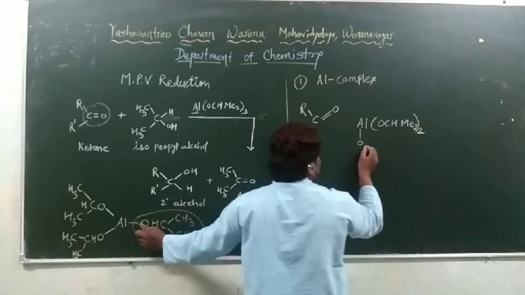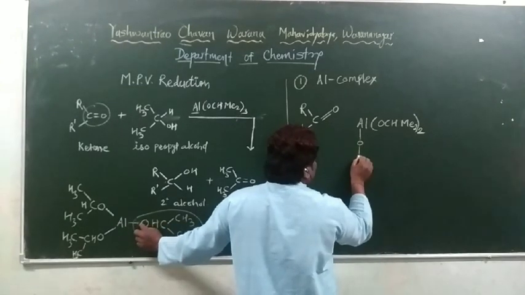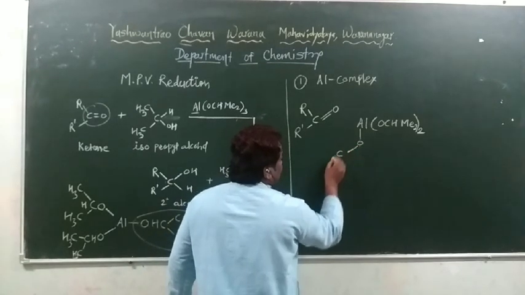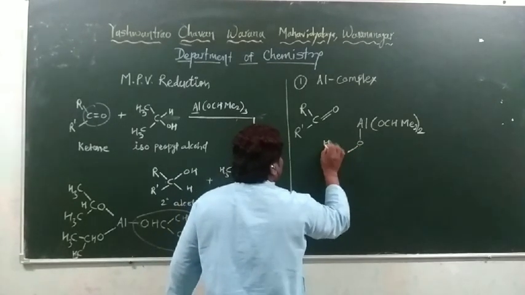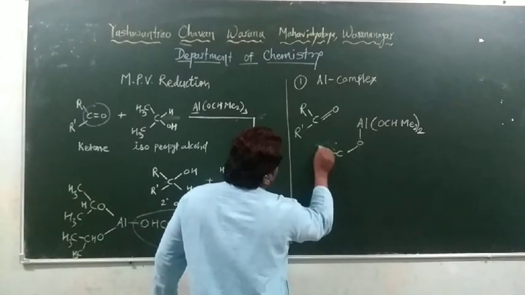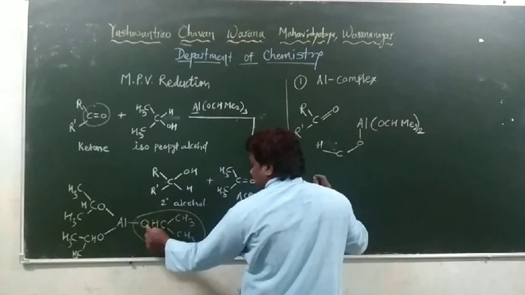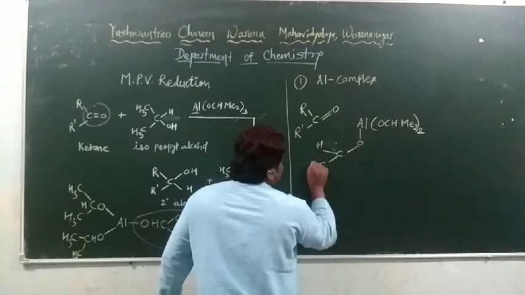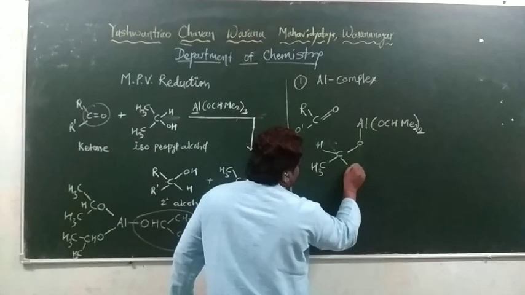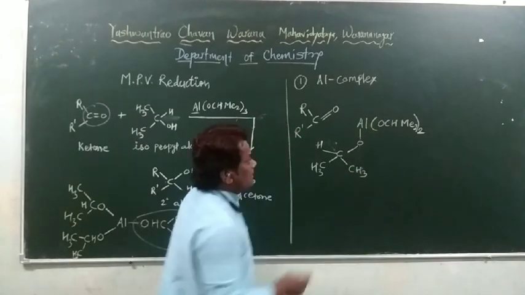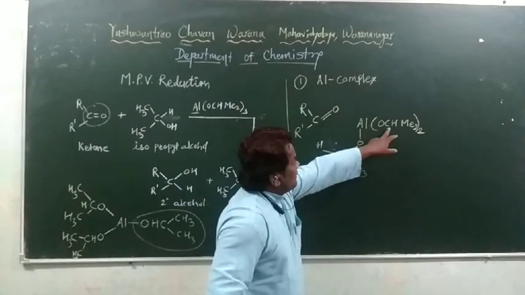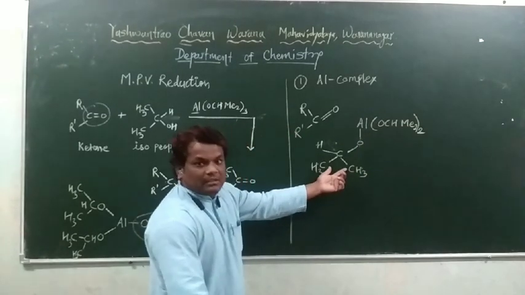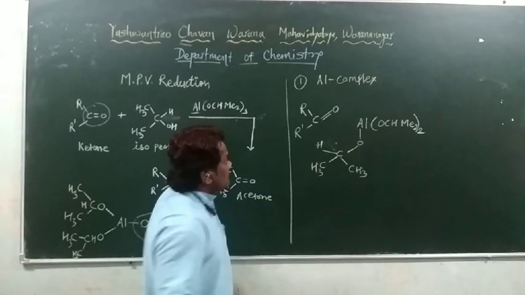Aluminium is connected to the oxygen atom. This oxygen is connected to a carbon atom. This carbon is connected to hydrogen, and this carbon is again connected to 2 CH3 groups. This is aluminium. These are 2 isopropoxy groups, and one of the isopropoxy groups I wrote here like this.